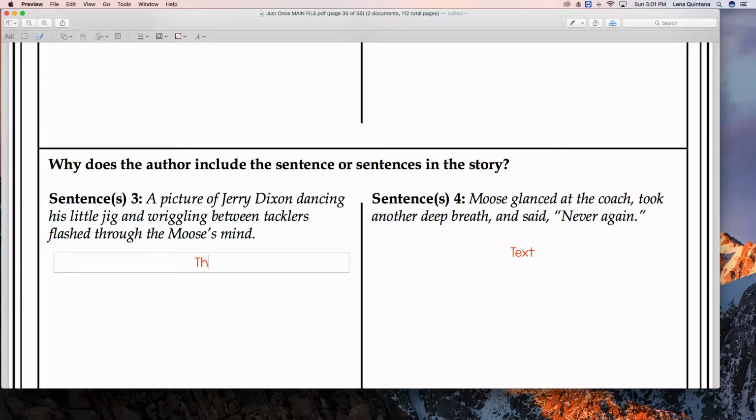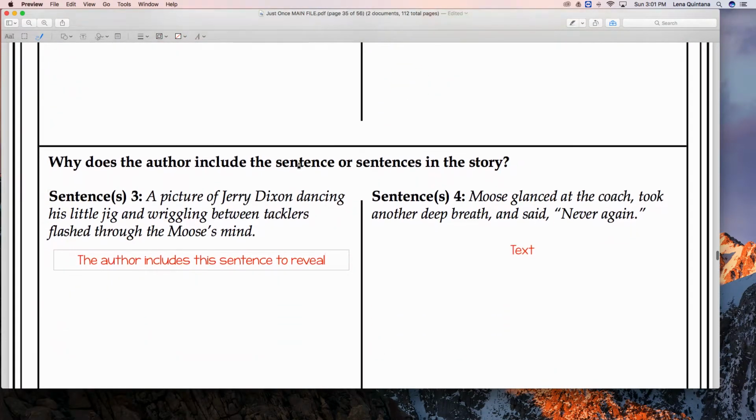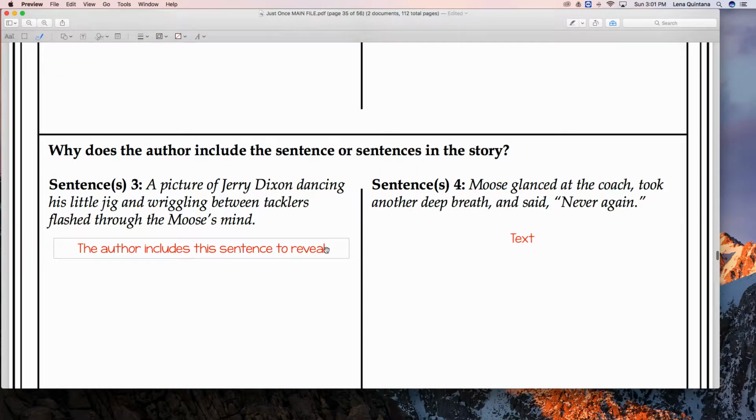So let's go ahead and put that into a nice little paragraph or sentence, I should say. So the author includes this sentence to reveal. So we are going to go back up here. We're going to reveal to us. So this is like our little clue that the moose actually had no idea what he was doing.